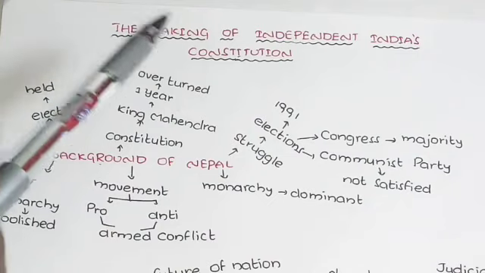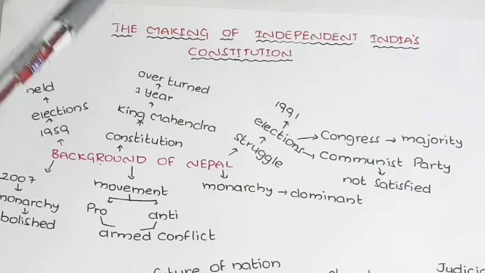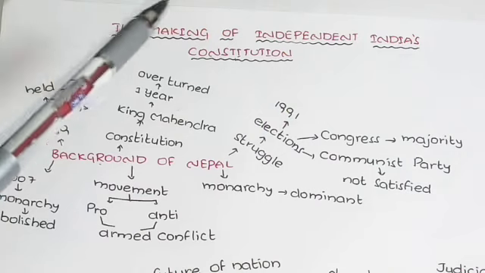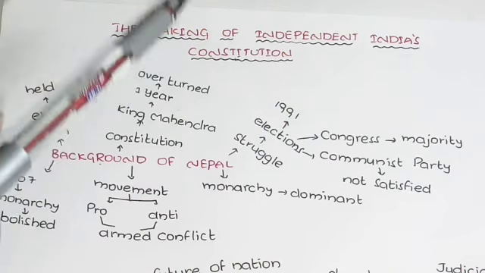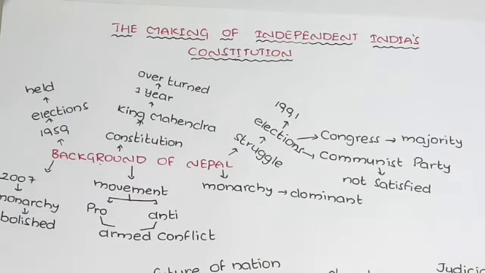So how was this constitution made? When was our constitution made? All these things we are going to discuss in this lesson. Before entering into the topic, we have two countries' constitutions in this lesson. One is Nepal and the next one is Japan. So, the Nepal Interim Constitution Preamble 2007 and the Japan Constitution Preamble 1946. For both these countries, the preamble of the constitution is given.